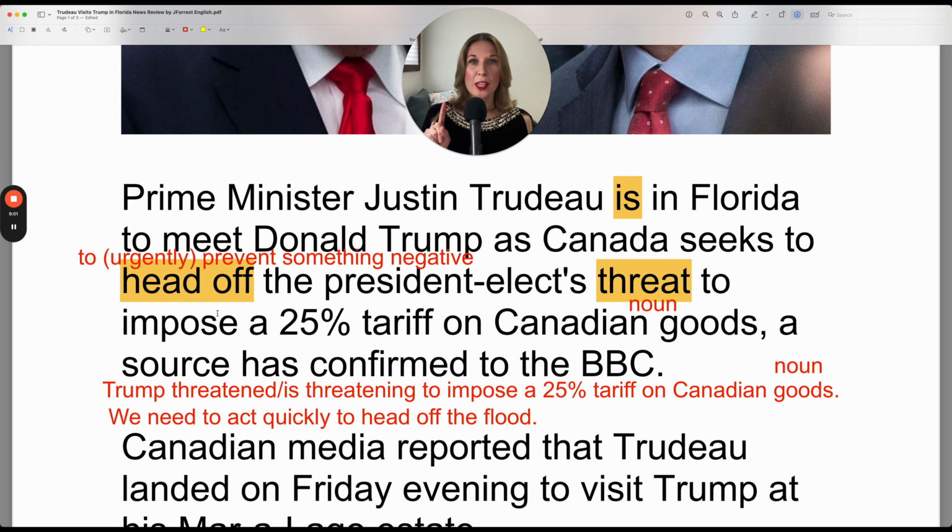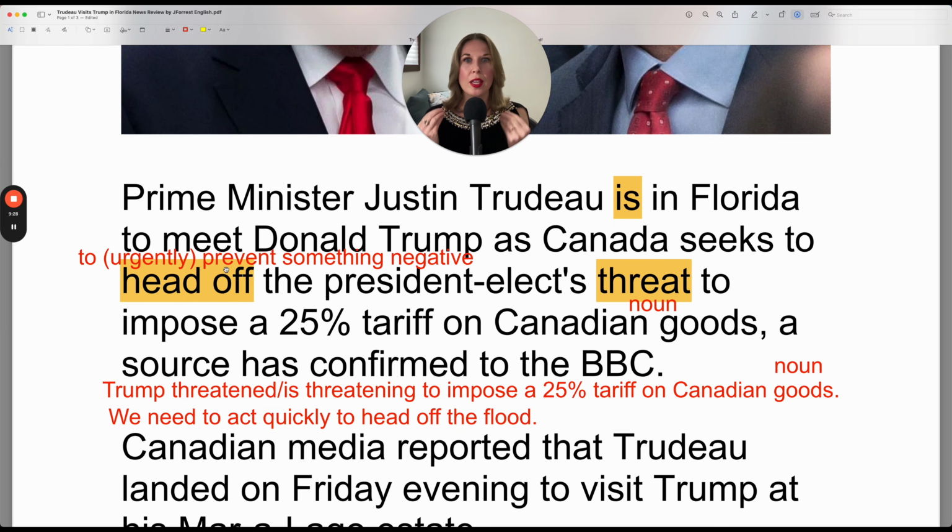Let's review the phrasal verb to head off. You head off something, in this case, the threat, Donald Trump's threat. Now, this means to prevent something negative, but we really use this in more emergency situations or crisis situations. So to urgently prevent. We don't use this in a more casual, oh, I need to prevent a bad night's sleep, for example.